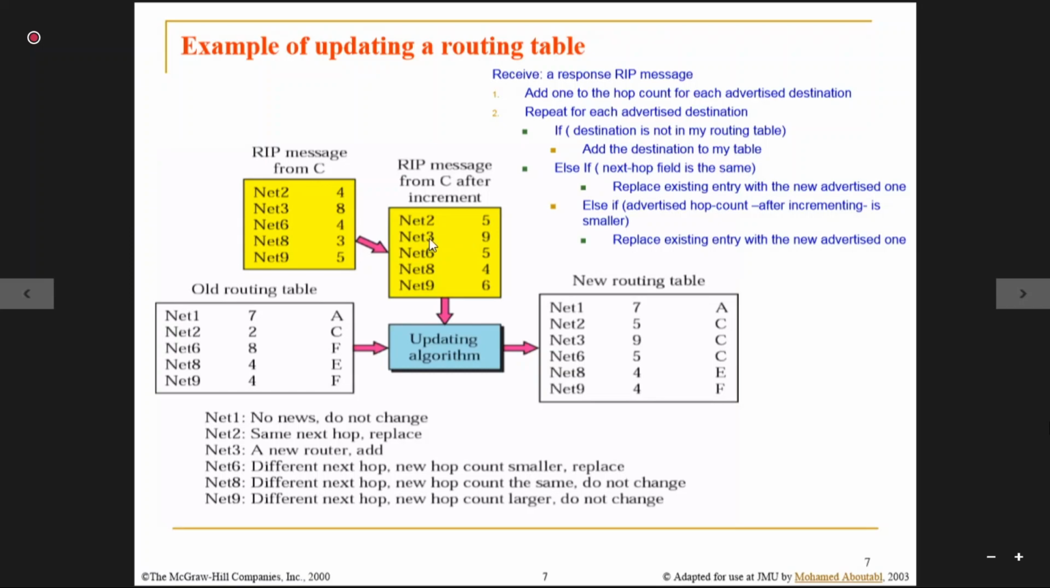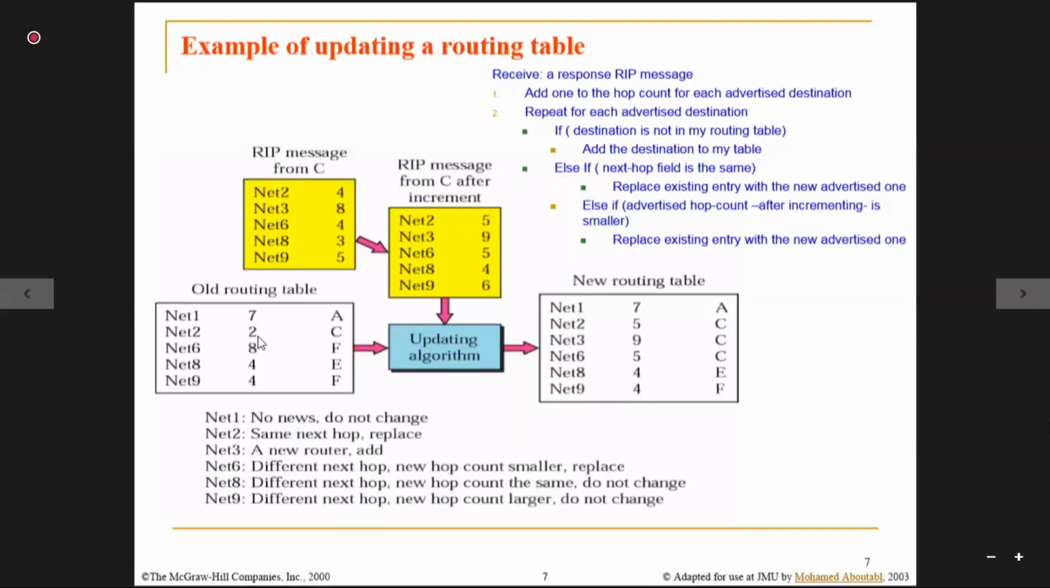Now the next case, network 3. Network 3 does not exist in my routing table, so straight away we will add network 3. What is the cost? The hop count is 9, and the next hop is C, because the message is coming from my neighbor C, from where I am updating. So the second case is also clear. If the destination is not in my routing table, simply add the destination to my table. So here destination 3 is not in my table, so I will add it.